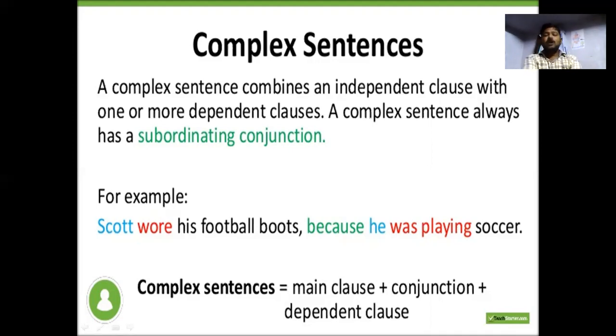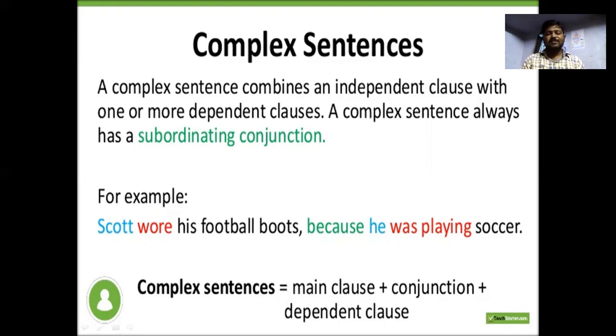He was playing soccer. Sak wore his football boots is a dependent clause. He was playing soccer is an independent clause. They are joined together with a conjunction like because, the subordinating conjunction because. Look at the complex sentences.